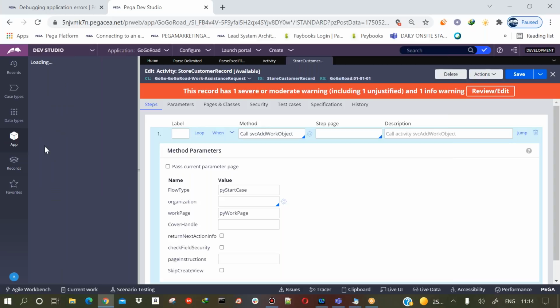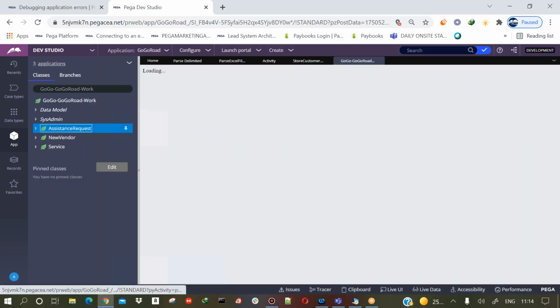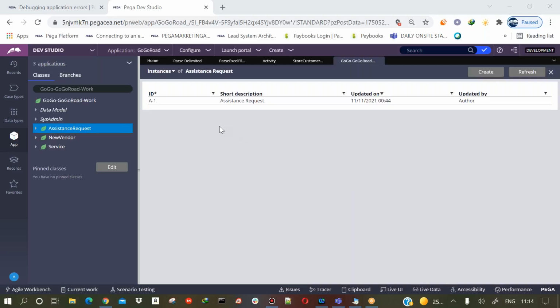I don't know if anything is created or not. Yeah, you see this particular case is created now, which is created on 11th, right? Today is 11th. It's created now, and if you want, you can run again.